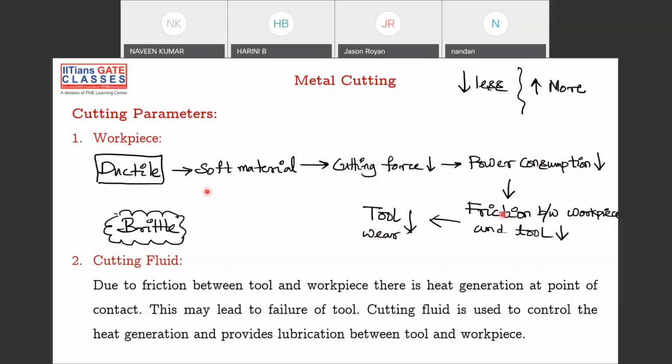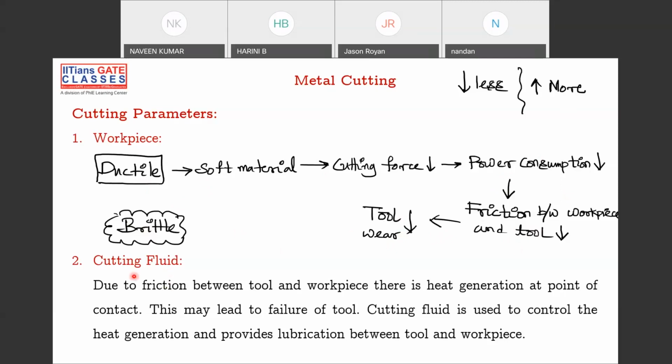So we will be able to analyze these things. Brittle is quite opposite to this ductile material. Brittle is a very hard material, so cutting forces increase, then power consumption increases, so friction between the workpiece and tool increases, and hence tool wear also will be increasing.